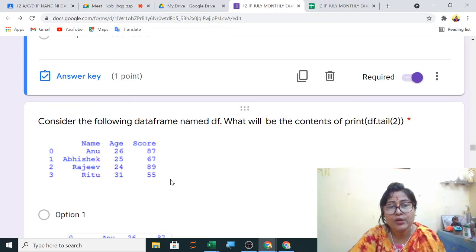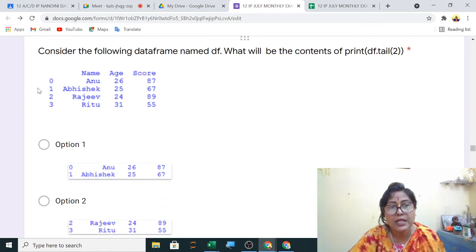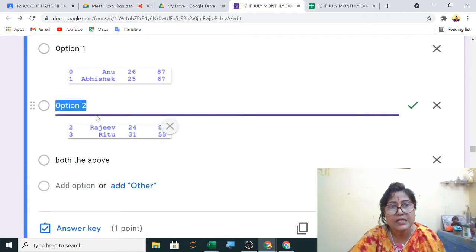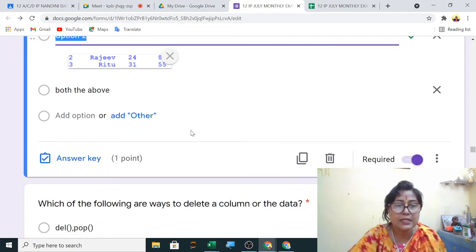Next, consider the following data frame, named df. What will be the content of tail 2, the last 2? Tail 2 means last 2, that is 2 and 3. So option 2 will be the correct answer. You can see here option 2 is the correct answer.